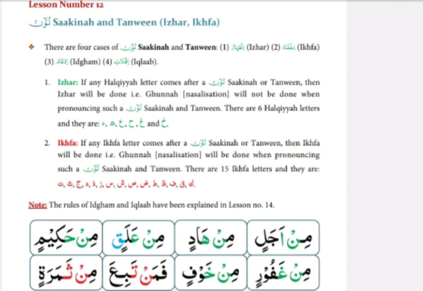So Ikhfa will be done here, Gunna will be done. When you pronounce this Noon Sakin, you will take the sound into your nose. You will read it with Gunna, like that. Min thamaratin, min thamaratin, like that.